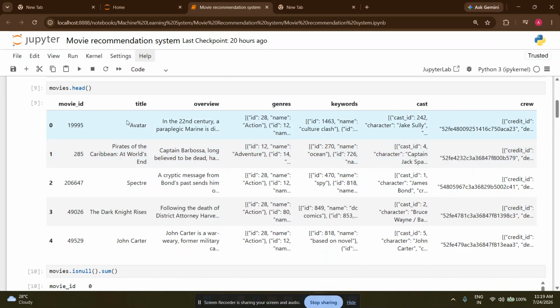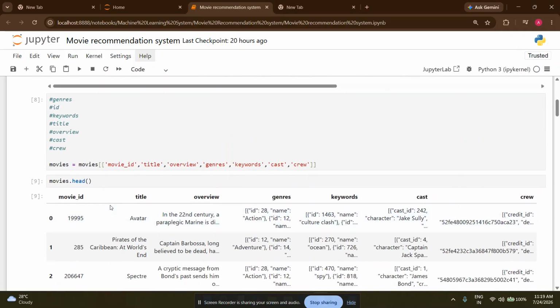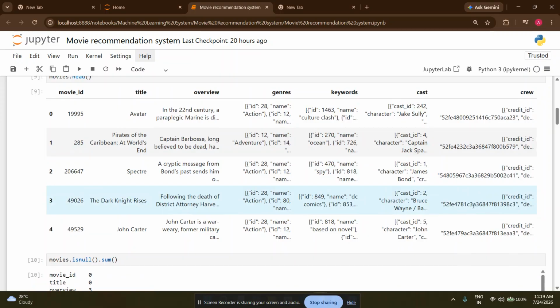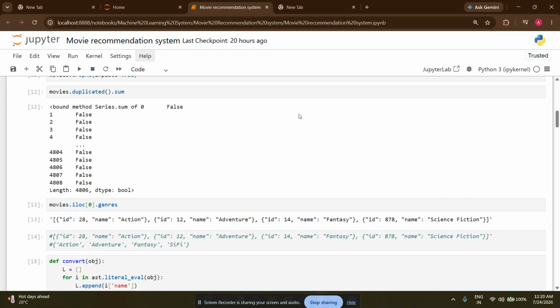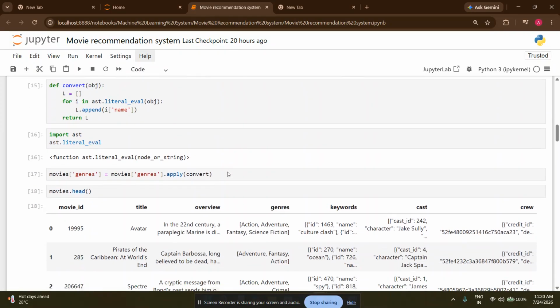So now after getting these columns, this is the dataset that we are taking, and now we can see that the data is not in a proper condition. There is something written which is not clear to us. So we will just clean this data, and here is the code that I have written to clean it.